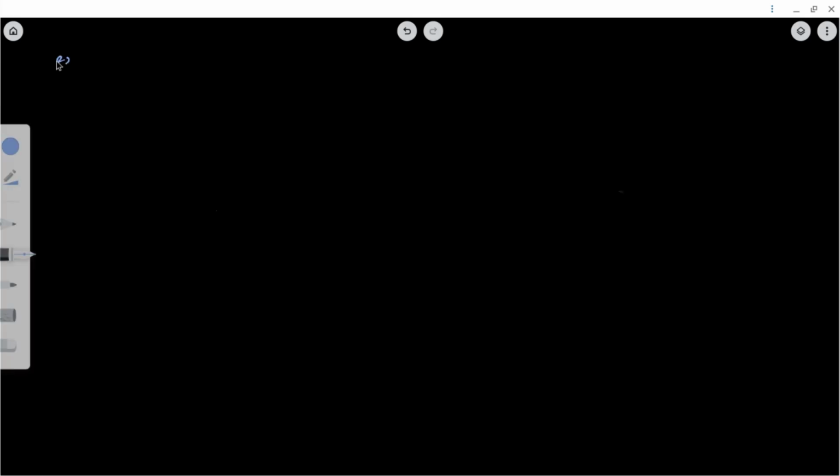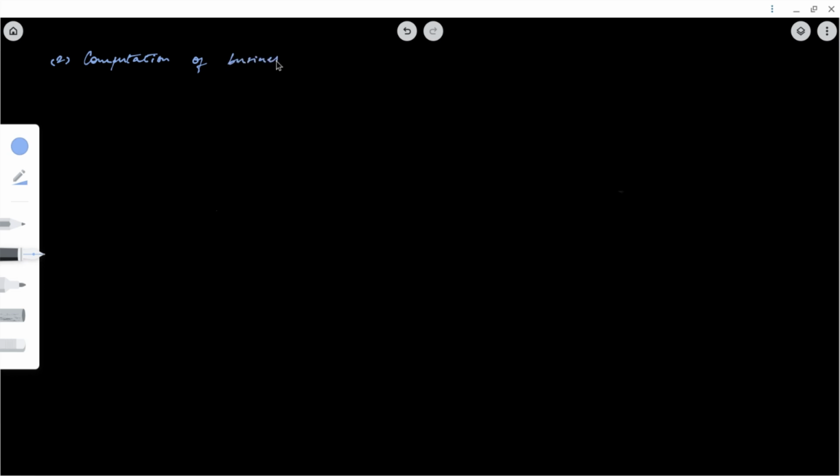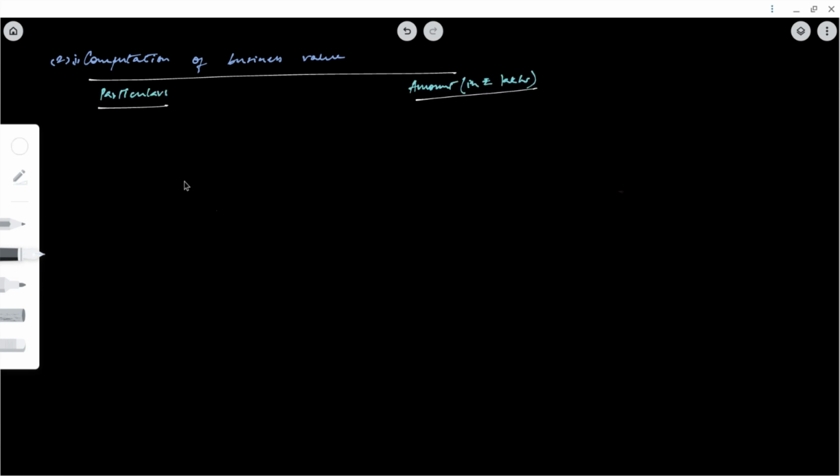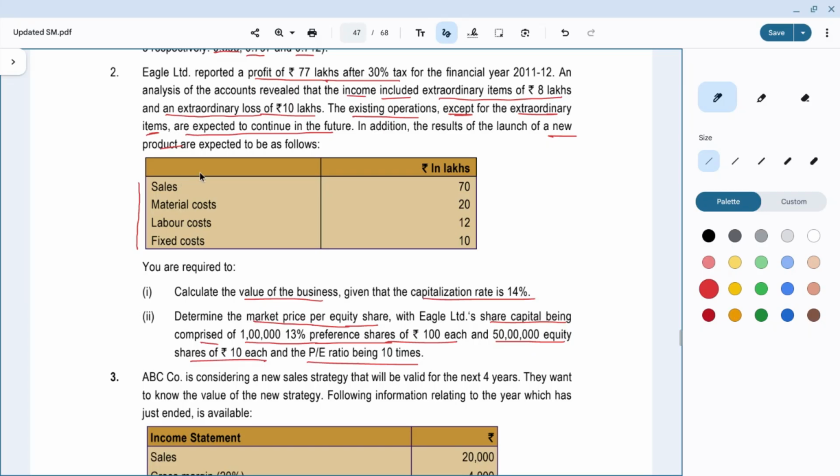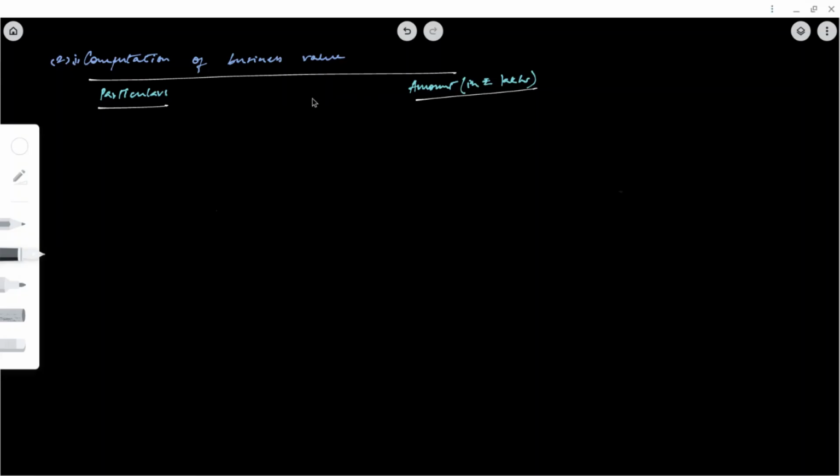Question number 2. Computation of business value. First bit. So, what is the first input that we have? It is profit of 77 lakhs after 30% tax. That is profit after tax, 77 lakhs.